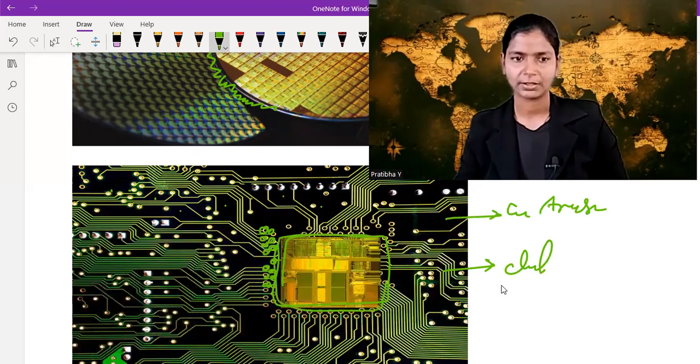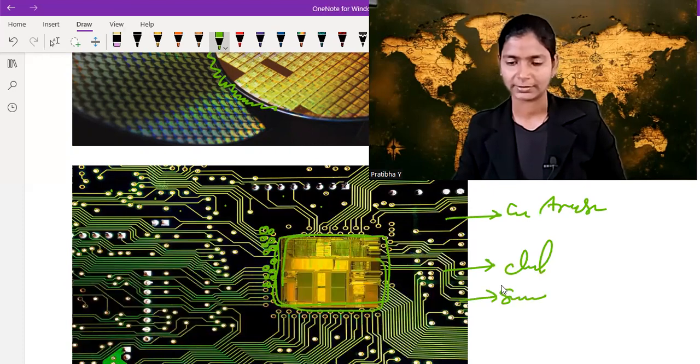And this is the whole thing we call a semiconductor. So in this semiconductor, this one is a chip, this one is gallium arsenide, and this one is a wafer. All things are connected.